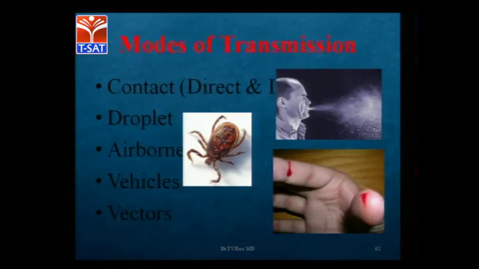Other than this, common associated infections, how are the modes of transmission, which disease is transmitted through which mode. For example, any respiratory disorders like cold, flu, how do they occur, that might be the question, and they will give choices like droplet, airborne, vehicles, vectors, and contact, direct and indirect contact. So the right answer you have to put. You should know which infection is leading to this.